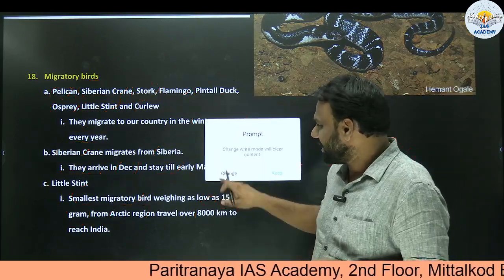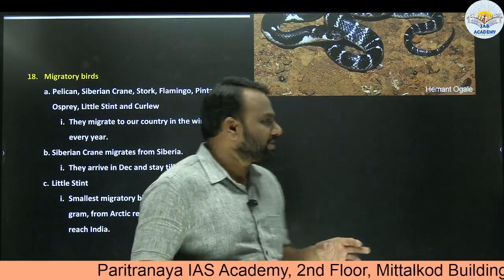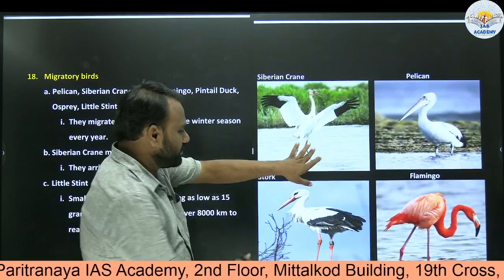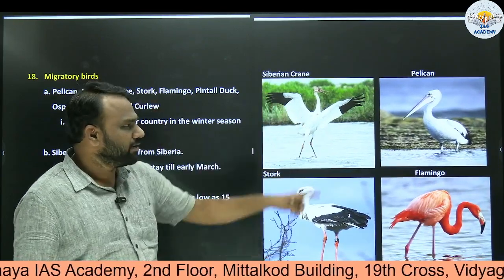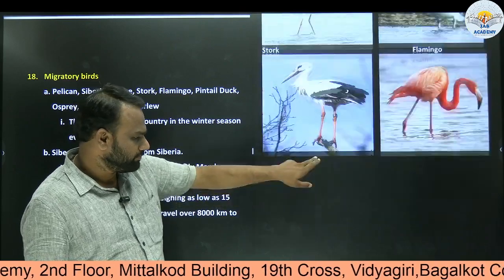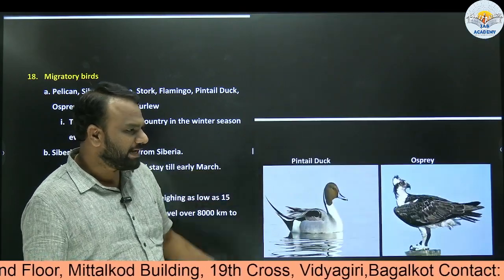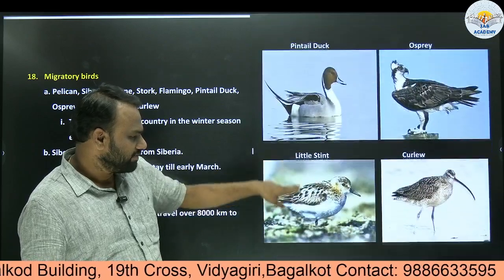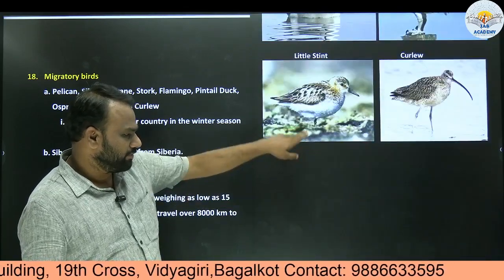Now next, we may not get a clear idea, but at least we need to know how exactly these birds appear. So these are the images. This is Siberian crane, pelican. Next, stork, flamingo, pin-tailed duck, osprey, little stint, and curlew.